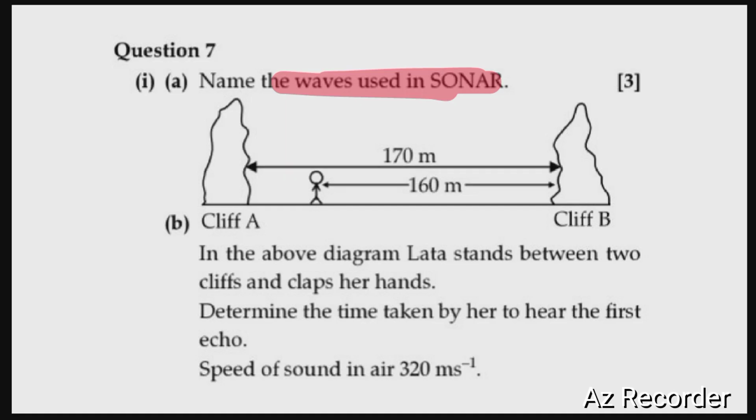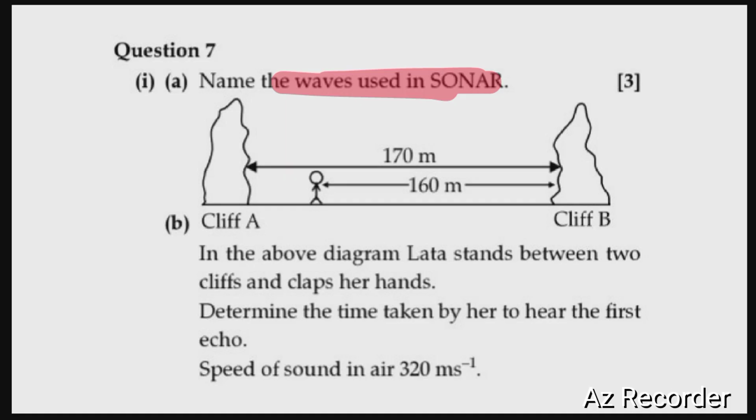First, they can travel undeviated through a long distance. Next, they can be confined to a narrow beam. Moreover, they are not much absorbed in the medium through which they pass, so the ultrasonic sound waves get reflected back, thereby enabling us to calculate the distance between the source and the obstacle. So the waves used are ultrasonic sound waves, and the reasons I have already mentioned.